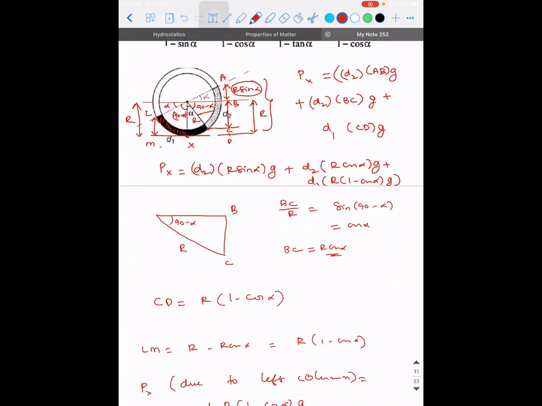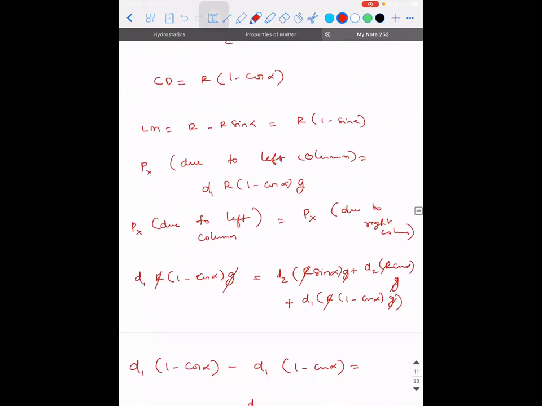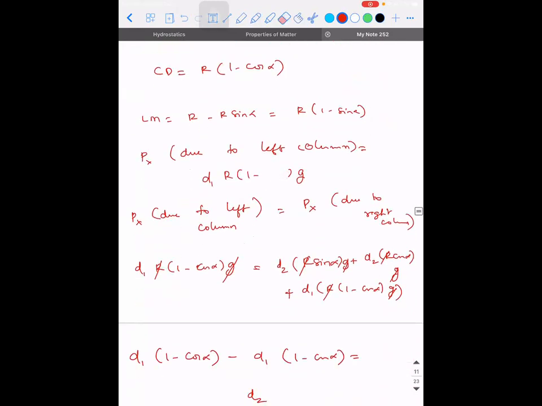I'm extremely sorry. This height is how much? This height is R sin alpha. So LM will be R into 1 minus sin alpha. Where is it? You can check it if you want. So the reason I got the doubt is because it's getting cancelled.